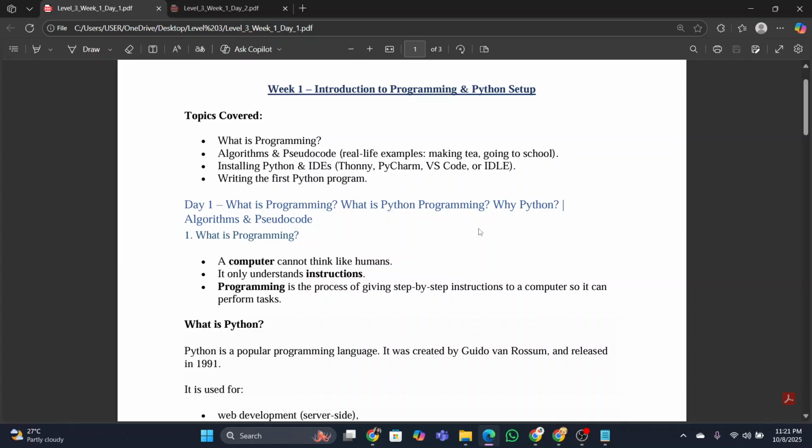Okay, so in week one, I will discuss what is programming, what is Python programming, why Python, why not any other programming languages, what is algorithm, and what is pseudocode. So let's start. So what is programming?